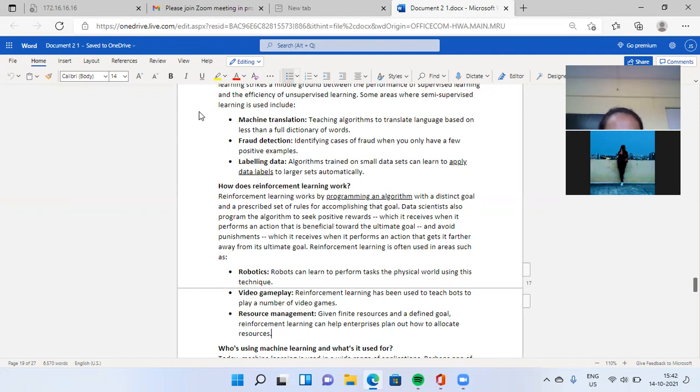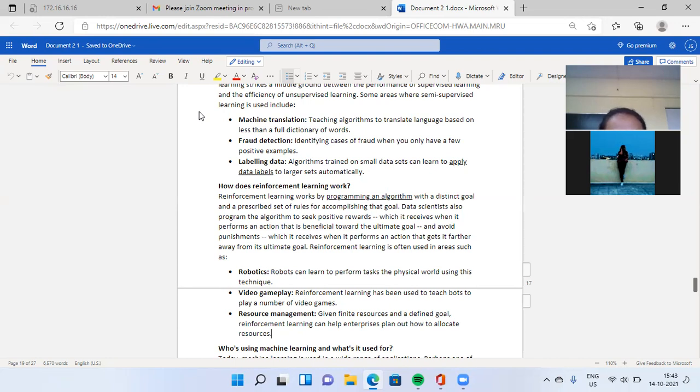Reinforcement learning is used in areas such as robotics, video game play, and resource management. We use reinforcement learning in the robotics field, in video game play, and in the resource management field, because in that learning we use a prescribed set of rules for accomplishing the goal.